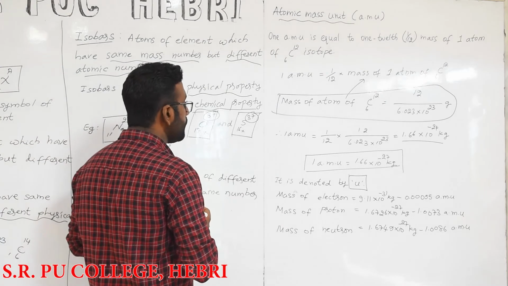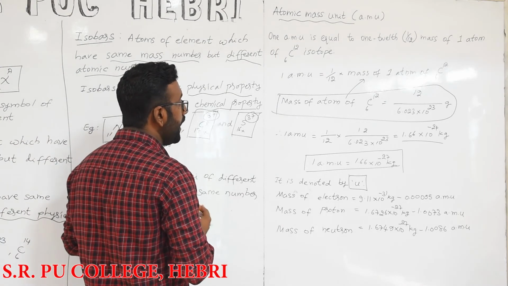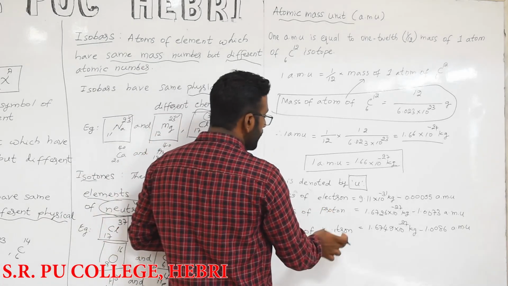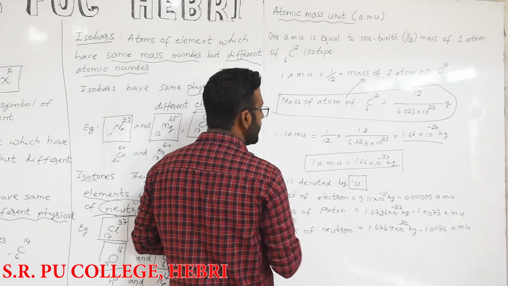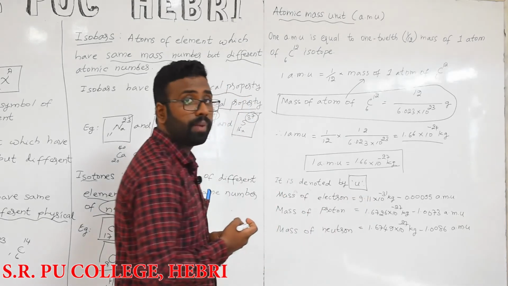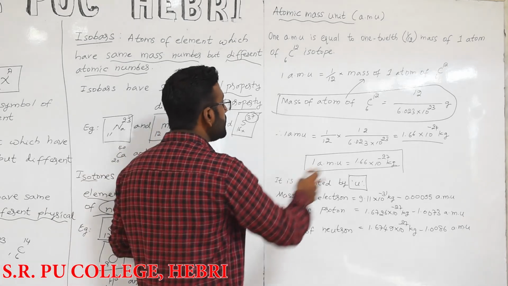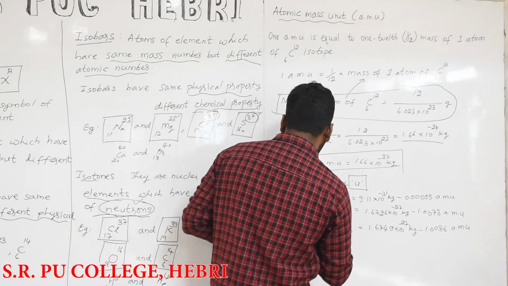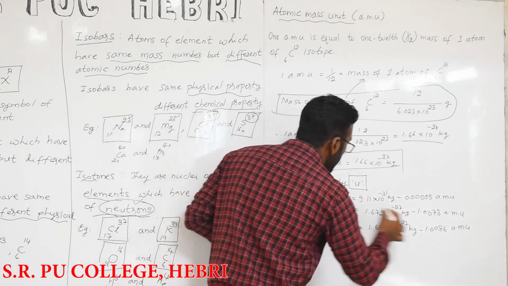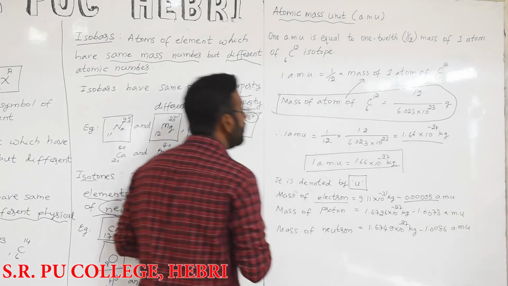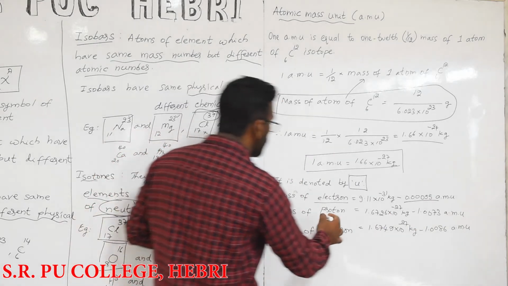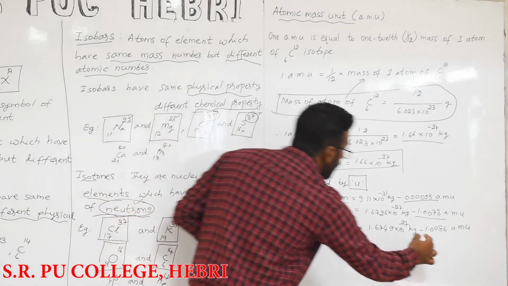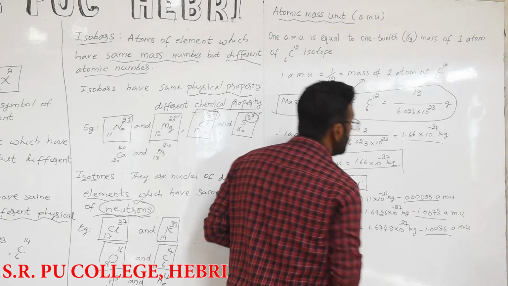Now we will see the mass of electron, proton and neutron in atomic mass units. You know the values, right? We have already seen the values for proton and neutron, and you know the value for electron: 9.11 into 10 to the power minus 31 kg. Just substitute and convert. The mass of an electron in AMU will be 0.00055 AMU. The mass of a proton will be 1.0073 AMU. The mass of a neutron will be 1.0086 AMU.